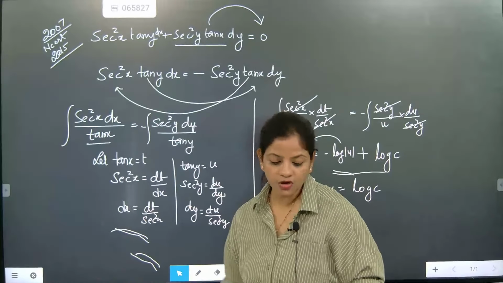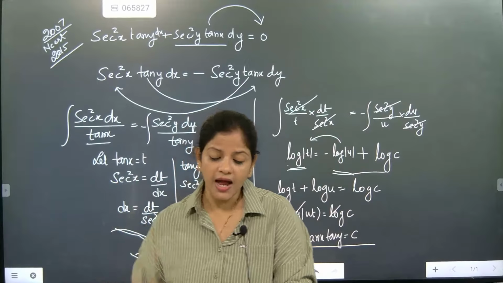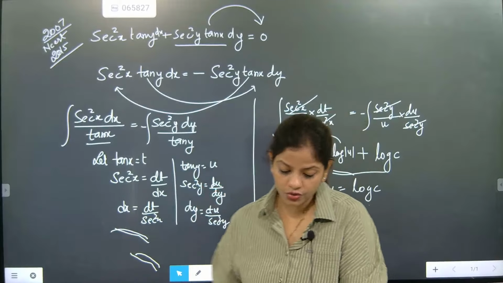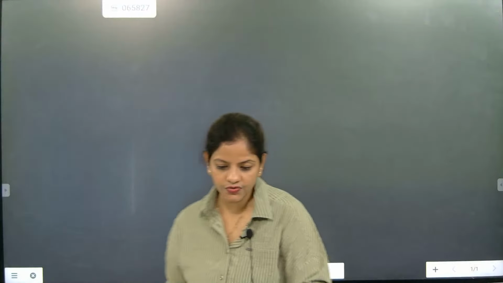Now I hope everyone understood this section. Now we will be solving one question. This question came 3 times in CBSE, and this is also an NCERT question. At least find one answer and tell me.